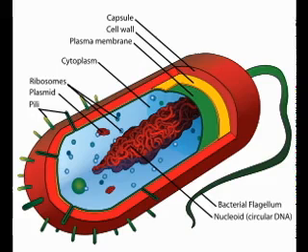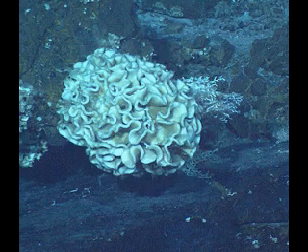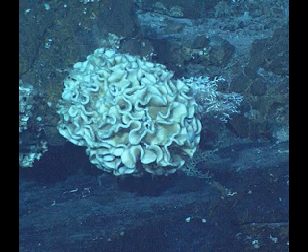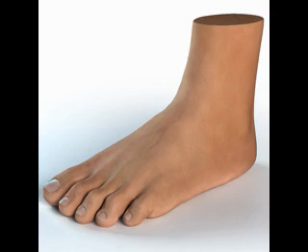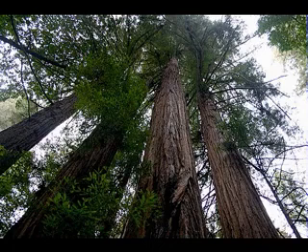The largest single-celled organism in the world is xenophyophores, which are protista found in the abyssal plains and deep ocean territories. They can be up to 20 centimeters in diameter. That's almost a foot. Multicellular organisms range from organisms made of two cells to gigantic 370-foot-tall redwood trees in California.